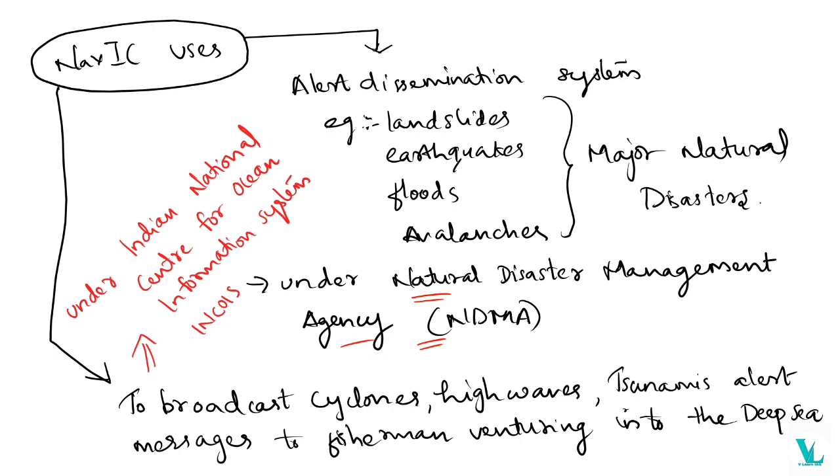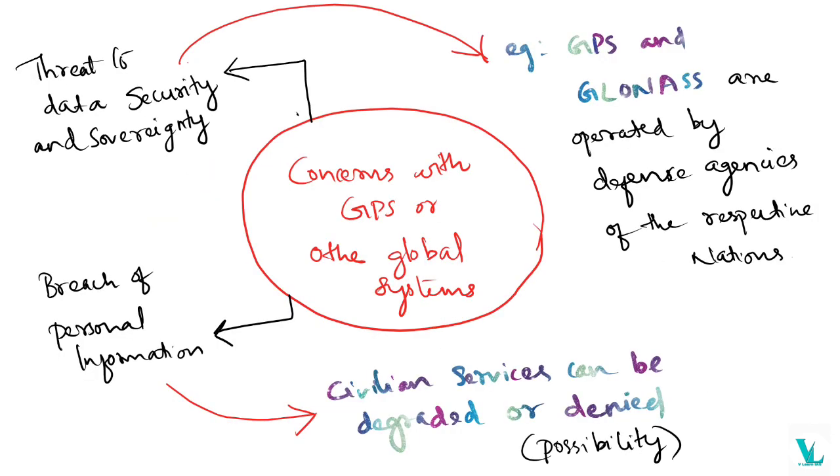If there are any cyclones, high waves, tsunamis, if sometimes these types of disasters occur, then we have to alert them with messages. So NavIC is really helpful for doing all these things, and for that purpose it is working under the Indian National Centre for Ocean Information Services, that is INCOIS. So these are the important aspects of NavIC's uses.